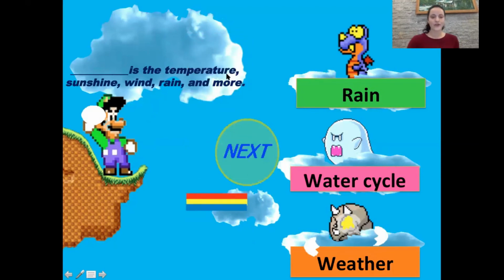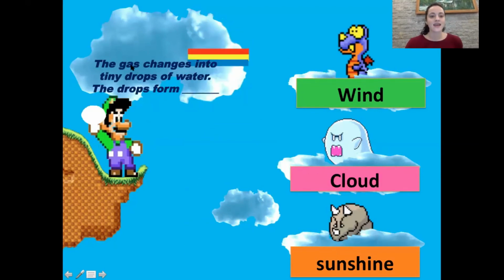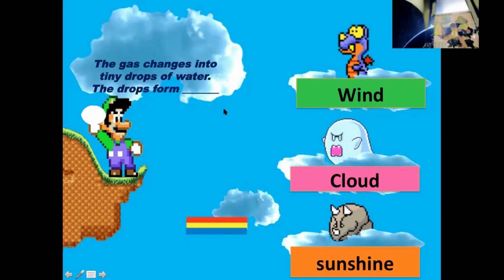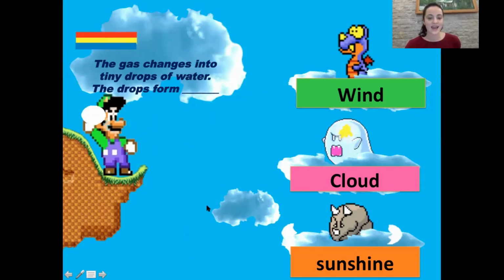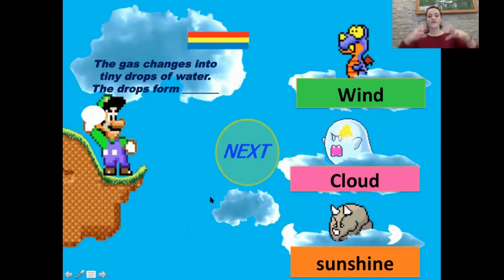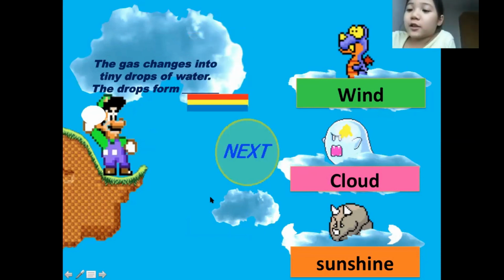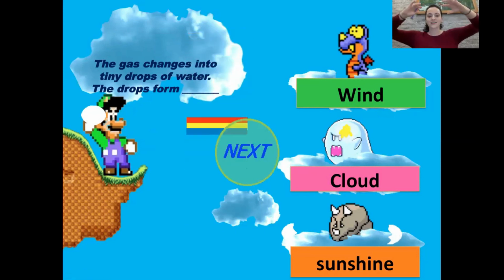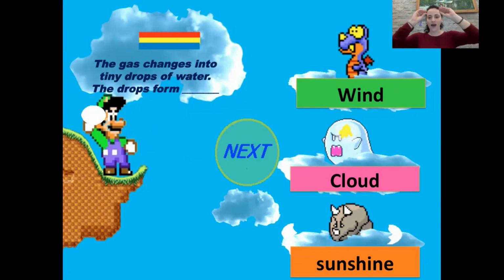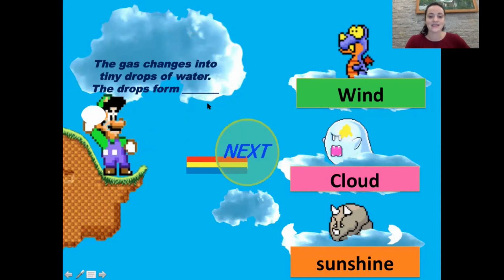Okay, let's have Ruby and Nuna. The gas changes into tiny drops of water. They form clouds. Good. Nice. Ruby got it. So the water vapor goes up as a gas. The gas turns into tiny drops of water, and that makes clouds when it condenses.